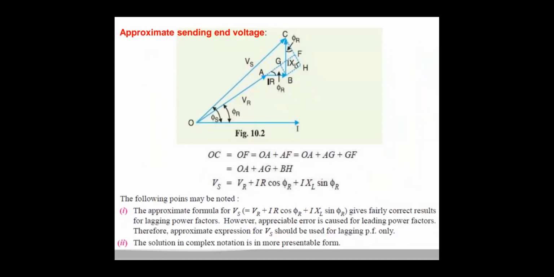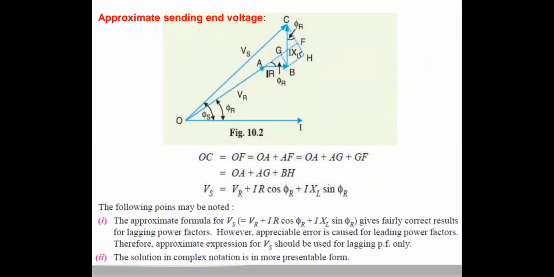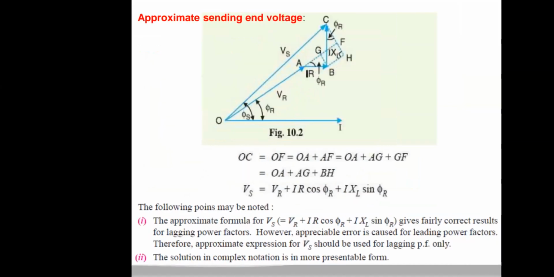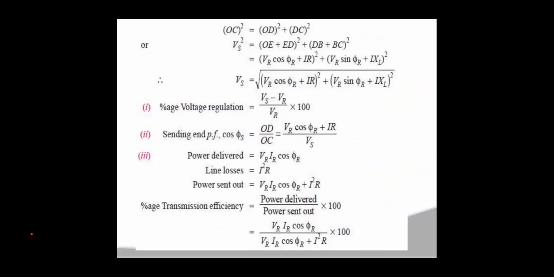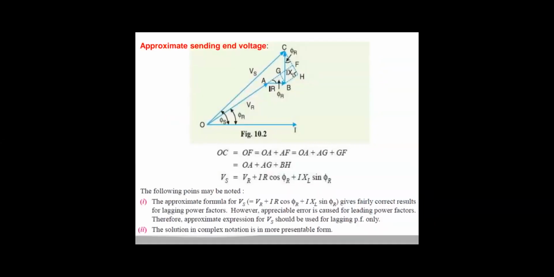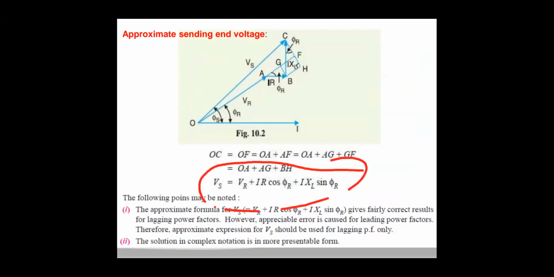From this approximate sending end voltage expression, you can calculate the sending end voltage. Now if you want to calculate the exact voltage, then you have to use this equation: Vs is equal to the square root of (Vr cos phi r plus Ir) whole squared plus (Vr sin phi r plus Ixl) whole squared. This is the exact sending end voltage, right?